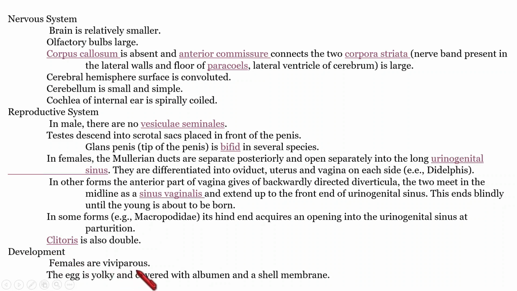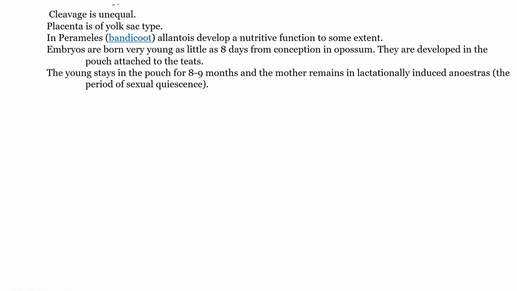Viviparous means giving birth to young ones. Their eggs are yolky, and also covered with albumin and a shell membrane. Cleavage is unequal. Unequal cleavage is their method of cleavage during embryonic development. And the placenta is of yolk sac type.